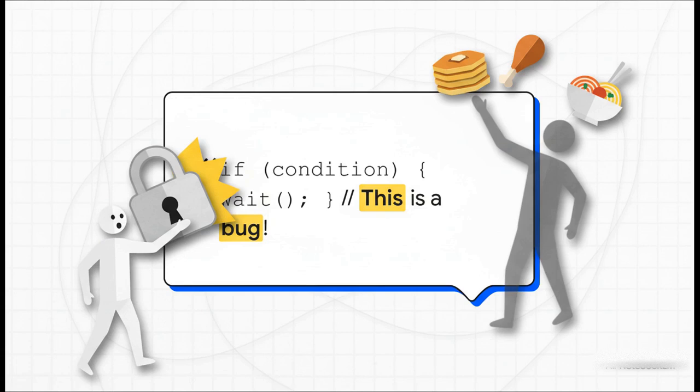Now here is a classic trap. You might think that once you get notified, you're good to go, right? So you write your code with a simple if statement. But this is a really subtle and dangerous bug. Why? Well, because another hungry customer could sneak in right after you get notified, but before you get the key back, and steal your food.